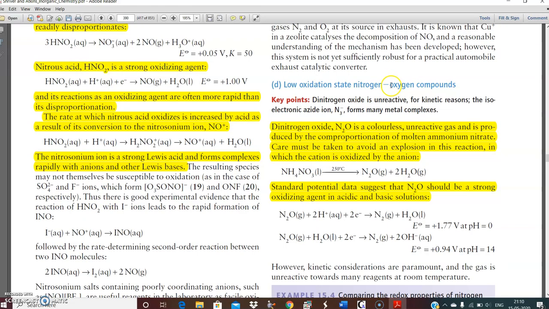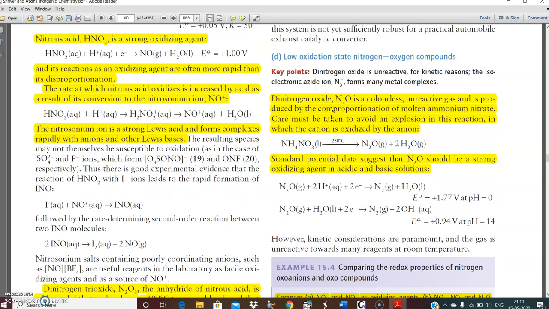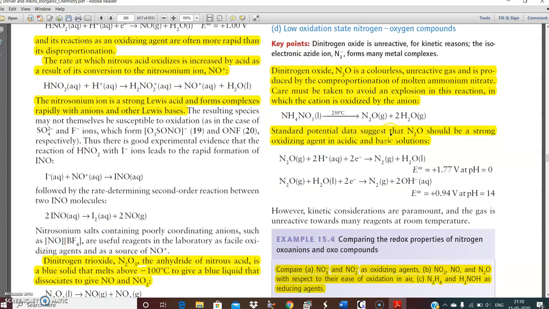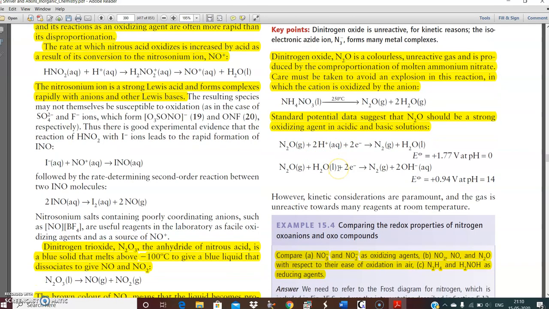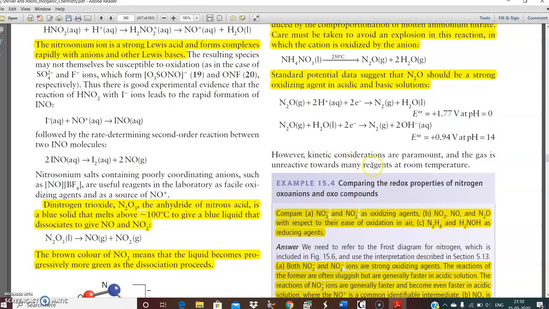Next, low oxidation state nitrogen-oxygen compounds. Dinitrogen oxide, N2O, is a colorless, unreactive gas and is produced by the decomposition of molten ammonium nitrate. Ammonium nitrate on melting gives this product. However, precautions are required because this may lead to an explosive reaction. Standard potential data suggests that N2O should be a strong oxidizing agent in acidic and basic solution. This is the acidic solution. However, kinetic considerations are paramount and the gas is unreactive towards many reagents at room temperature.